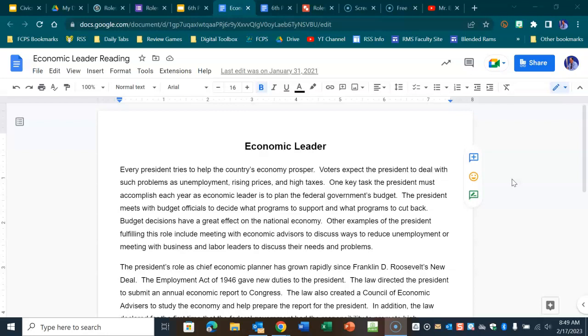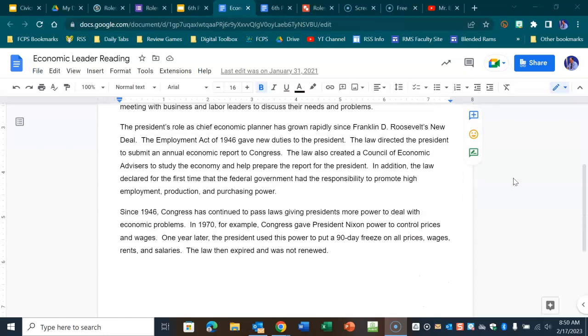Other examples of the president fulfilling this role include meeting with economic advisors to discuss ways to reduce unemployment or meeting with business and labor leaders to discuss their needs and problems. The president's role as chief economic planner has grown rapidly since Franklin Delano Roosevelt's New Deal.